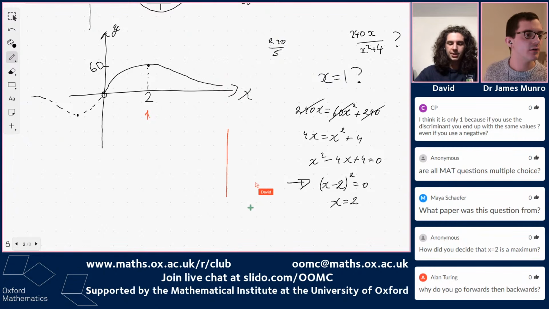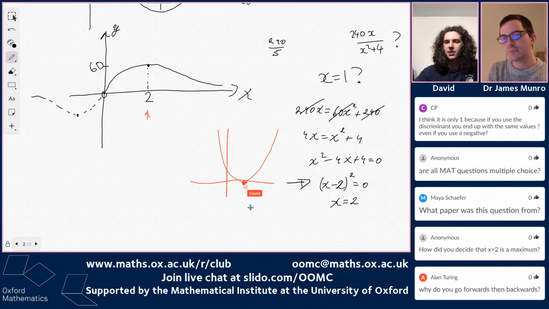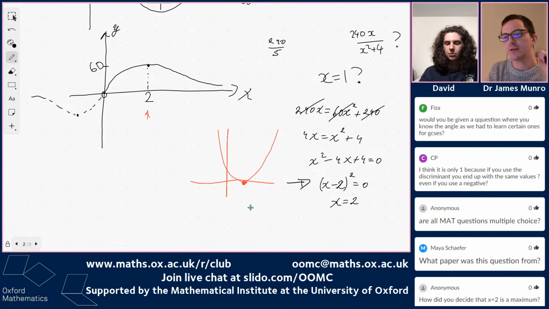Well, this quadratic, right? So you have x minus 2, like that. And that's where that happens, right? So that means that you have a repeated root. Because there's a relationship between this graph, this x minus 2 squared equals 0, and this graph, that means that this has to be the maximum. It's a repeated root, and therefore it is a maximum.